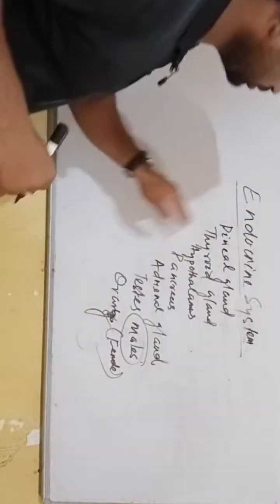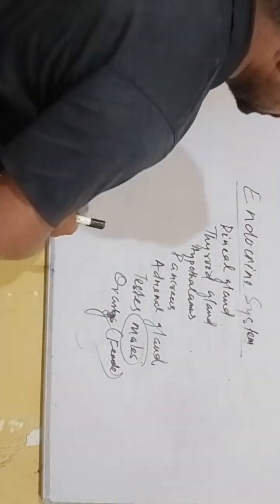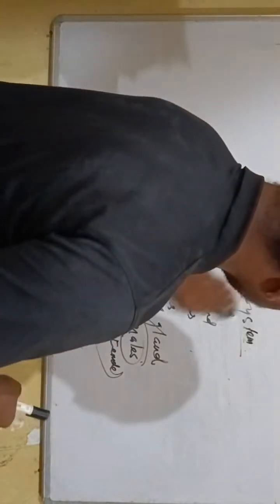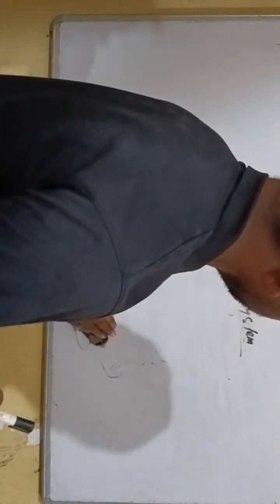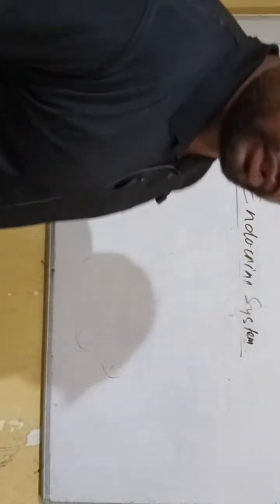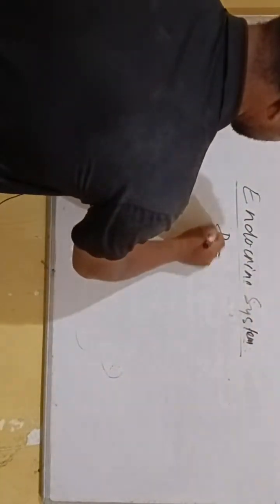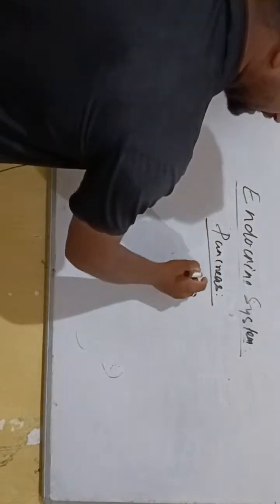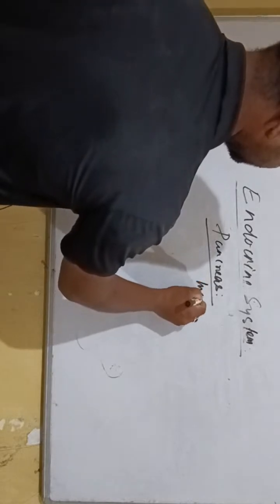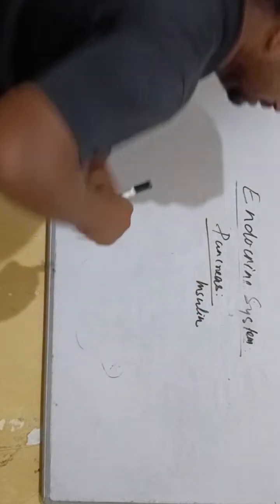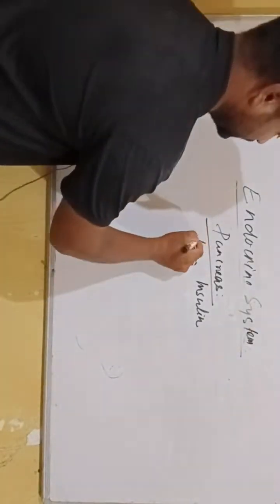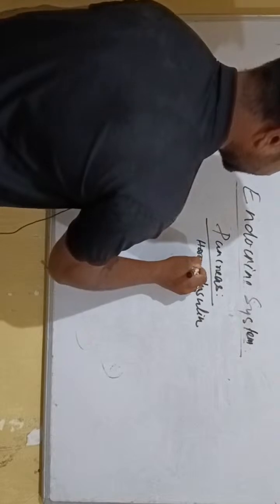Now we have to discuss such individual glands and their functions and also their location. Suppose first, the pancreas gland. Pancreas is a gland which secretes the hormone insulin.